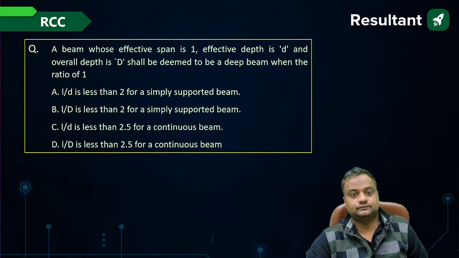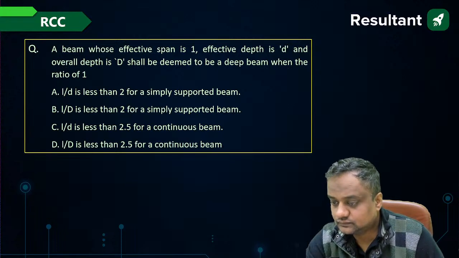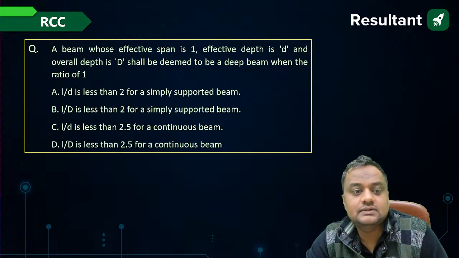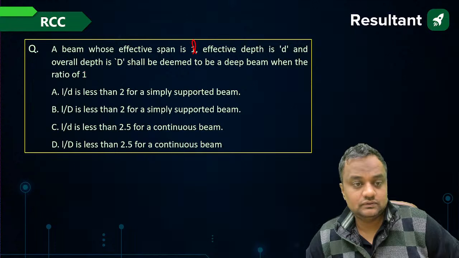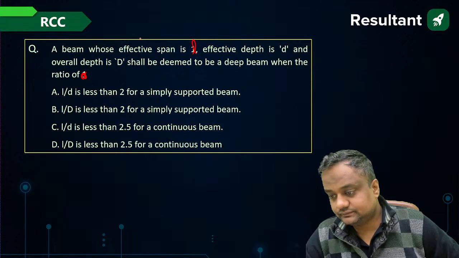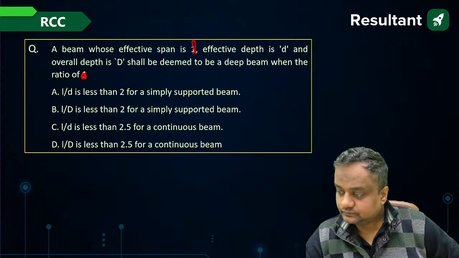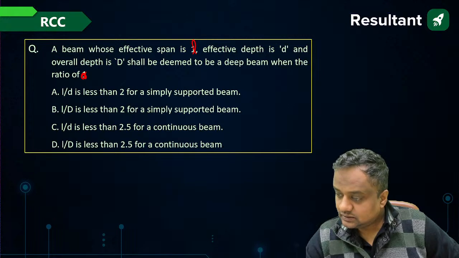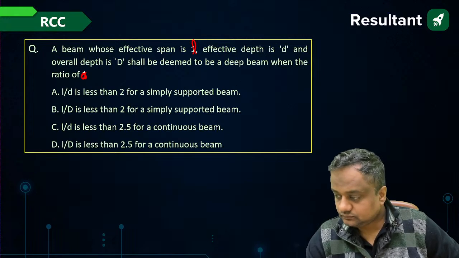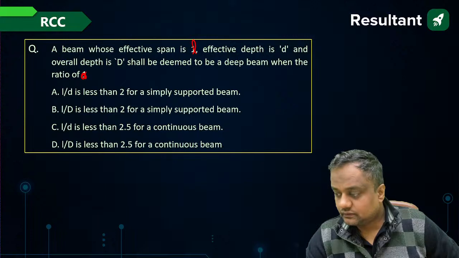Do this. A beam whose effective span is L, effective depth is d and overall depth is capital D will be considered to be a deep beam when the ratio of, this is given, come on, when the beam will be considered a deep beam.